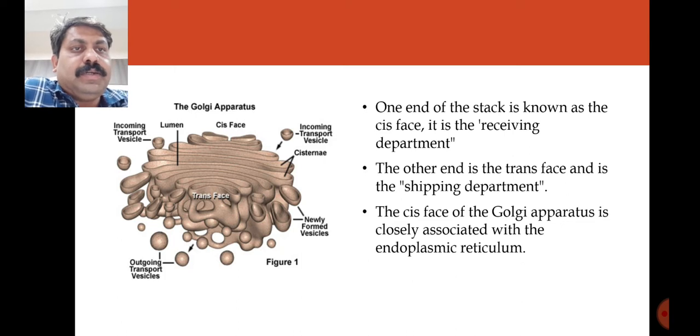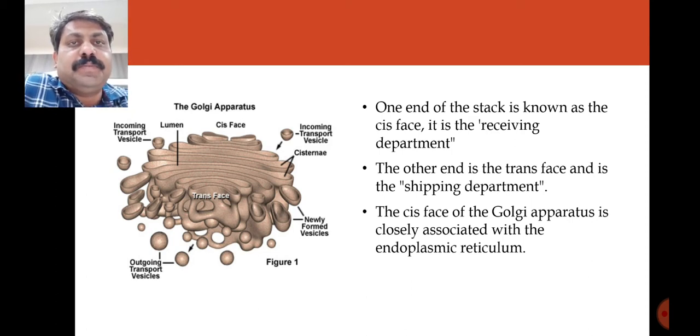The cis phase is also known as the receiving department because it receives the proteins or lipids from the nucleus, and the trans phase is known as the shipping department through which they are transported. The cis phase of the Golgi apparatus is associated with the endoplasmic reticulum.